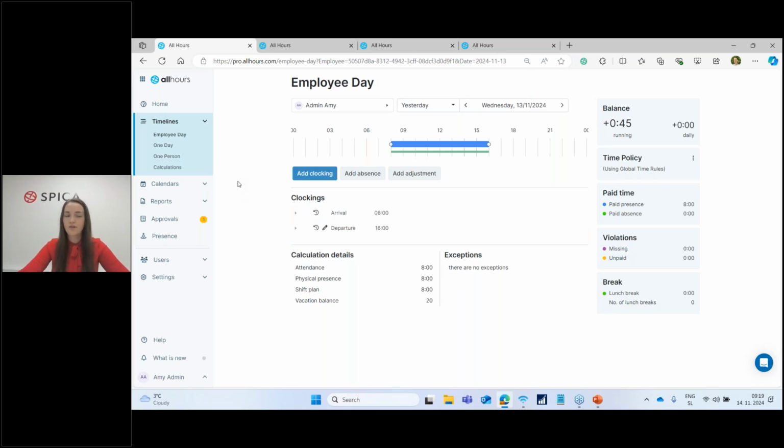Another thing that's new on the timelines is if we hover over our graphical lines, right, we can see that this goes toward paid presence. And what is new here is that now you can also see from what time till what time this paid presence is counted. As you can see here, from 8 a.m. till 4 p.m., and also the duration is shown, so 8 hours in total. Again, it just makes it a little bit easier to use the system and to know what it is that we are looking at exactly.